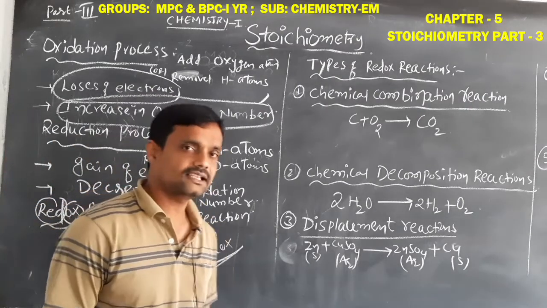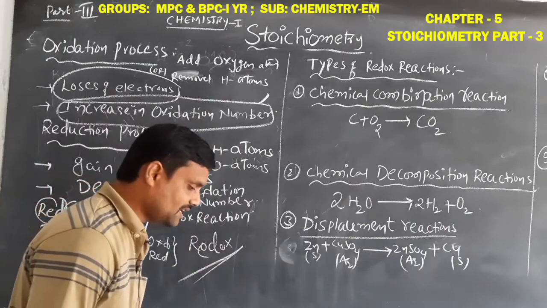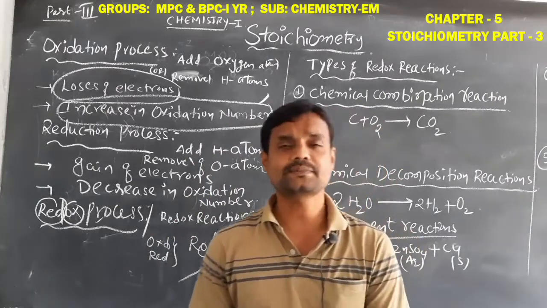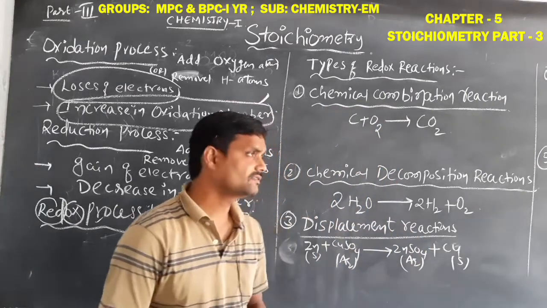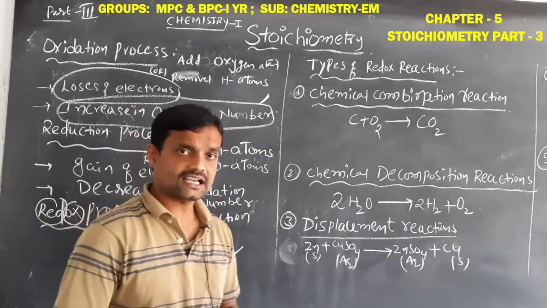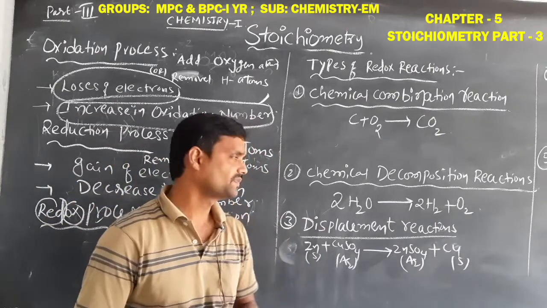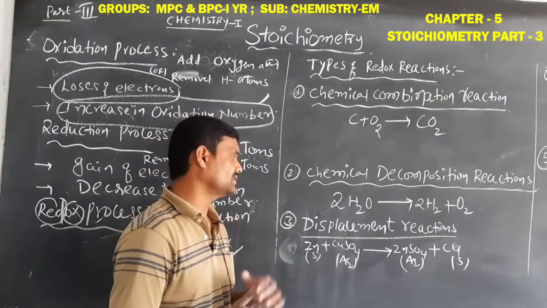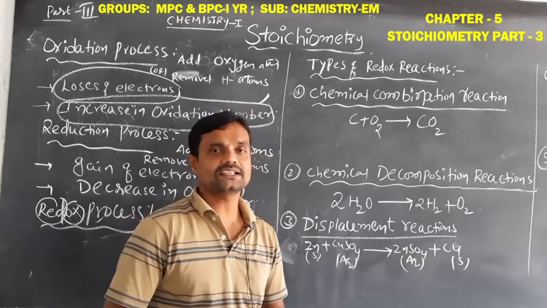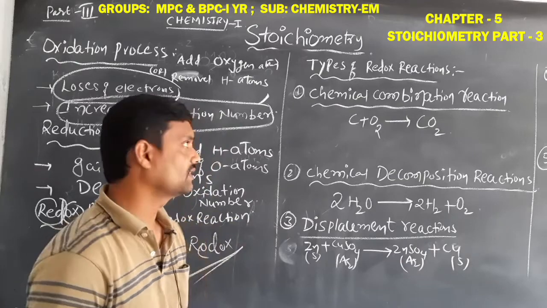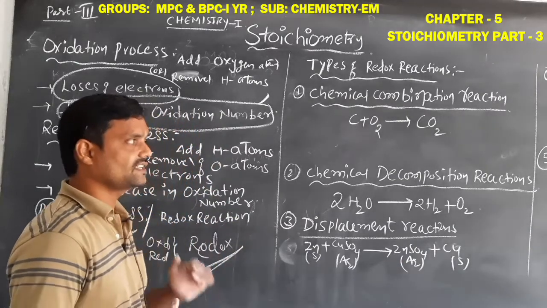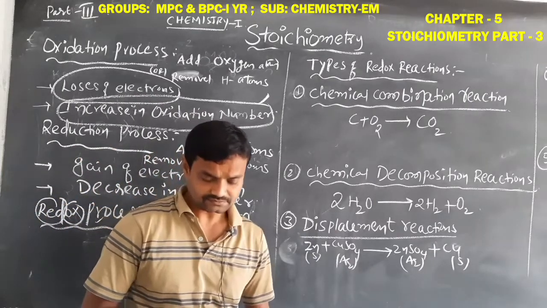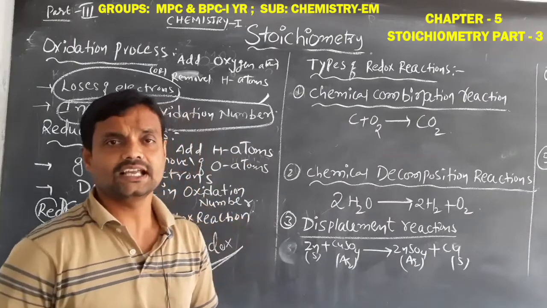Next, let us see the types of redox reactions. How many types of redox reactions are present? There are a total of 5 types. One is the chemical combination reaction. Chemical decomposition reactions are also one type of redox reaction, and chemical displacement reactions are also one type, and the disproportionation reaction and comproportionation reaction. These are the total 5 types of redox reaction.